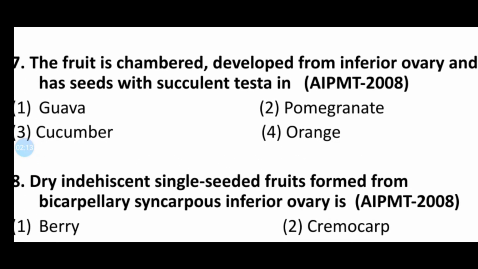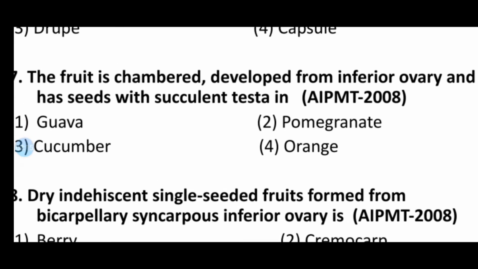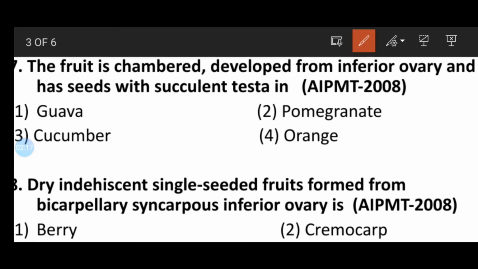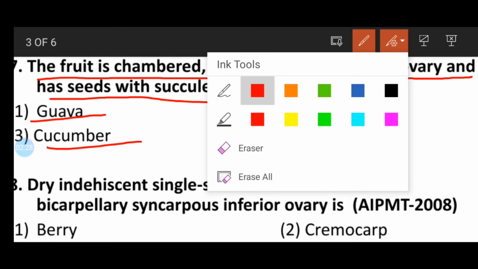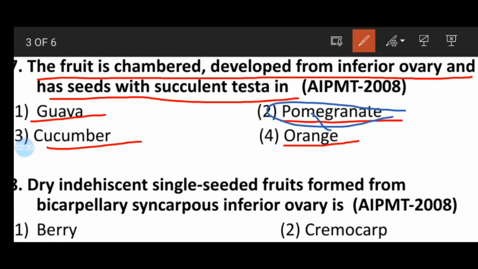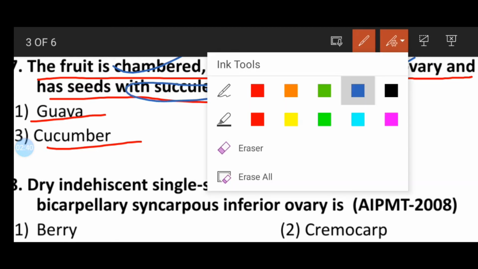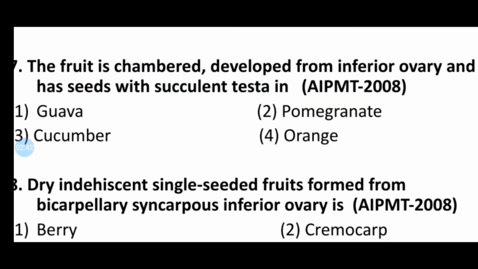Question number 7, look at question number 7. The fruit is chambered, developed from an inferior ovary, and has seeds with a succulent testa. Option 1 guava, second pomegranate, third cucumber, fourth orange. So here the correct answer will be the pomegranate, where the fruit is chambered and developed from the inferior ovary, and seeds with a succulent testa are generally formed. So this is the characteristic of pomegranate fruit.